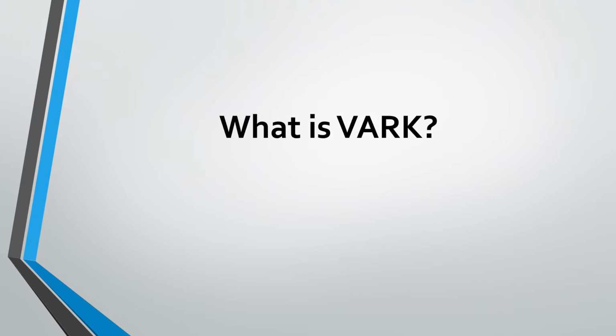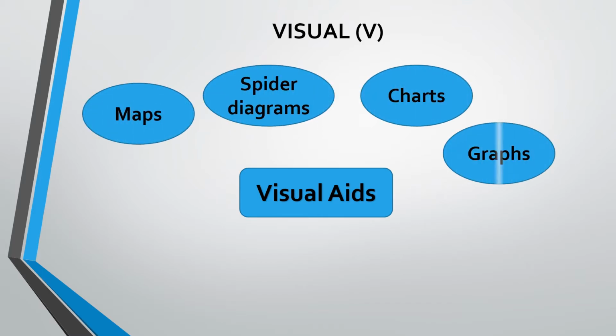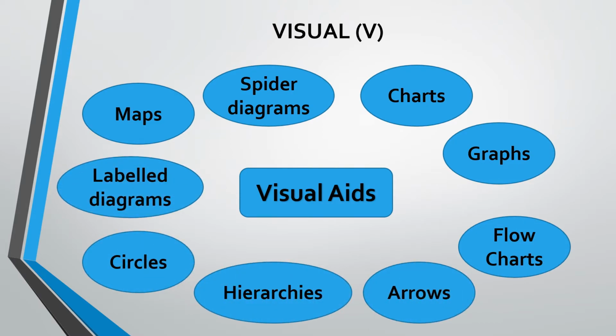What is FARC? FARC is an acronym for visual, aural, read, and kinesthetic. Now, let's dive deeper into each of them. The first one, visual. These preferences include the depiction of information in maps, spider diagrams, charts, graphs, flowcharts, etc., and other devices that people use to represent what could have been presented in words.